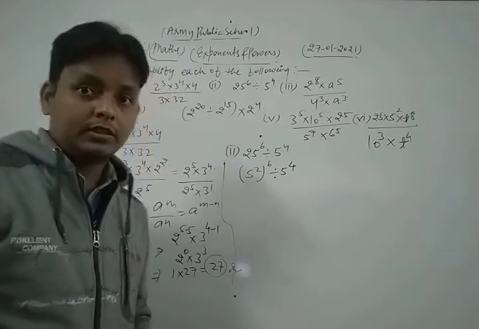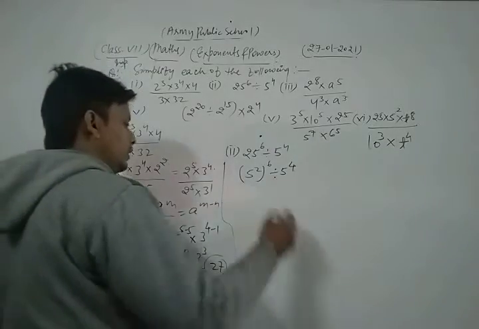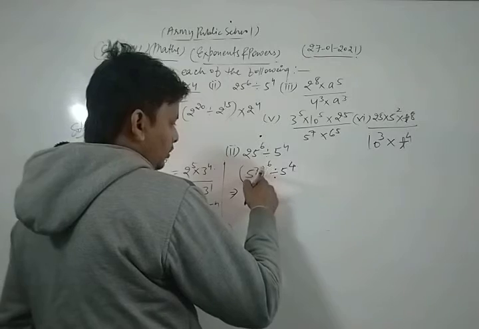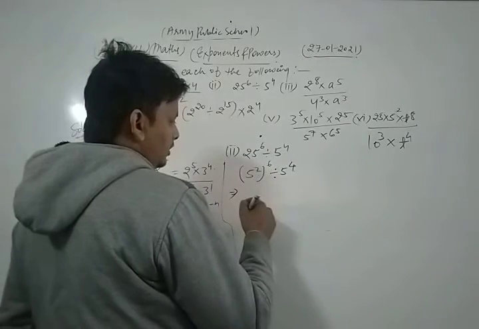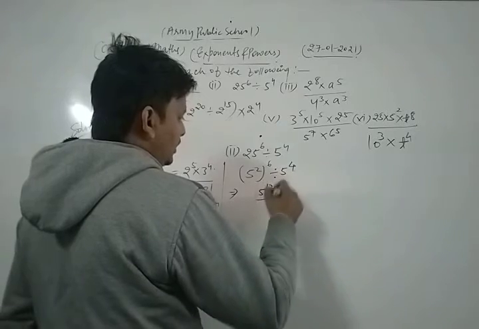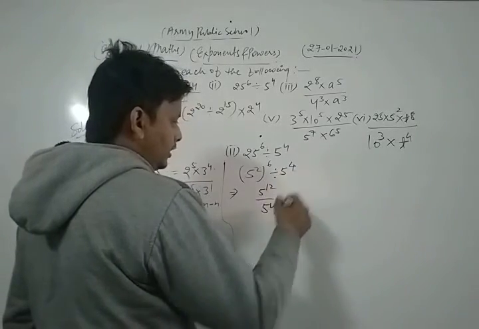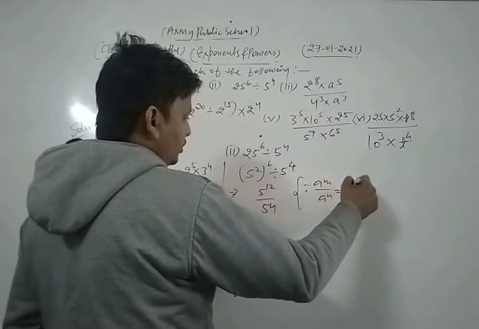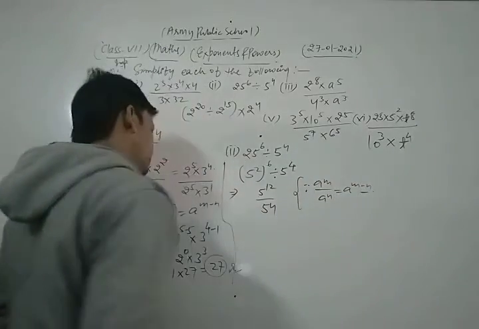Now what I do dear students, let's see. Firstly we simplify them. This is 2 6s are 12. So 5 power 12 divided by 5 power 4. Now here we apply that law of exponent, a power m upon a power n is equal to a power m minus n.